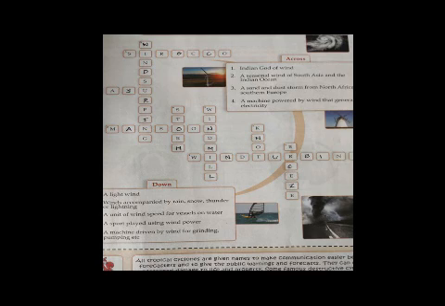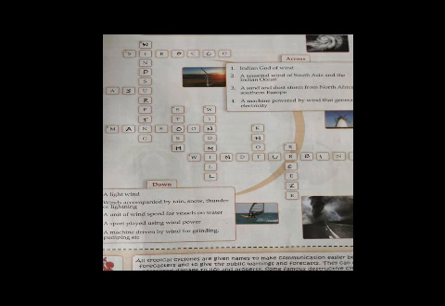Now for the down part, you have to write downwards. So fifth one, a light wind. So we call a light wind breeze. So fifth one you can write breeze. Sixth one, winds accompanied by rain, snow, thunder or lightning. So sixth one, it is down, not across. So sixth one you can write storm. So it is called storm.